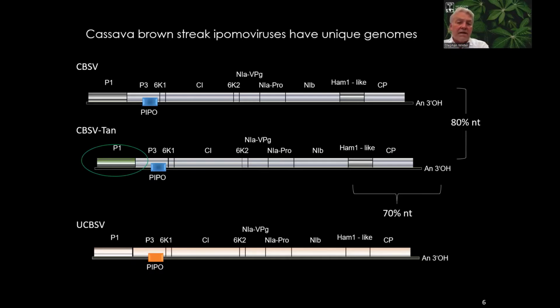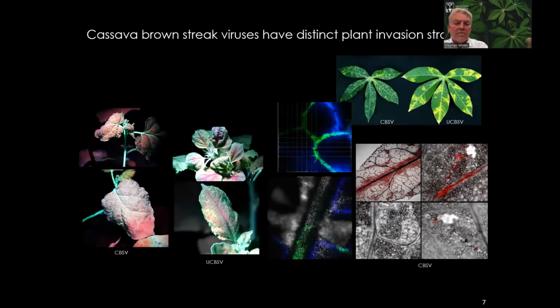Of course, we have studied brown streak viruses for a long time. They have very unique genomes. In particular, this HAM1-like gene is necessary for this virus to infect cassava. So we have good knowledge about the diversity of cassava brown streak virus in Africa, and this is very important for our selection. And we also know how to handle these types of viruses.